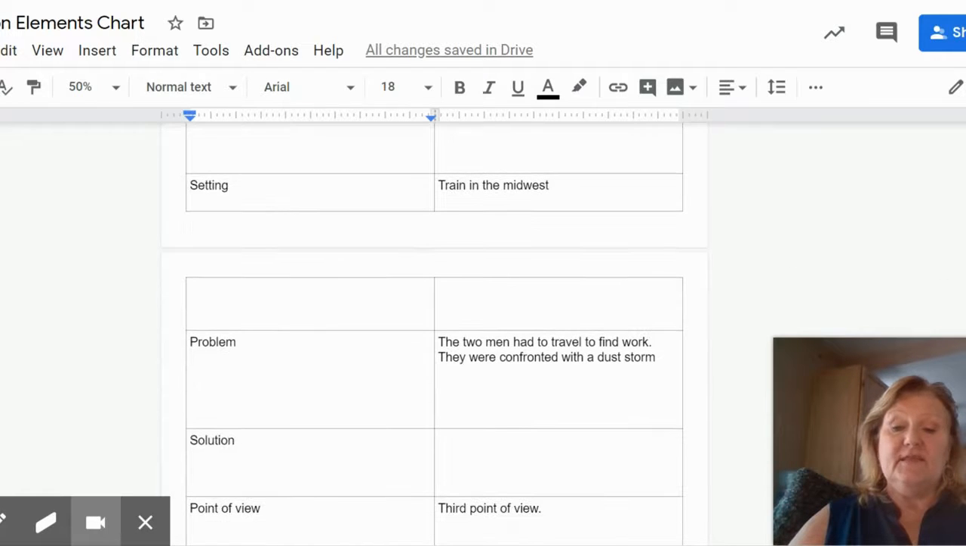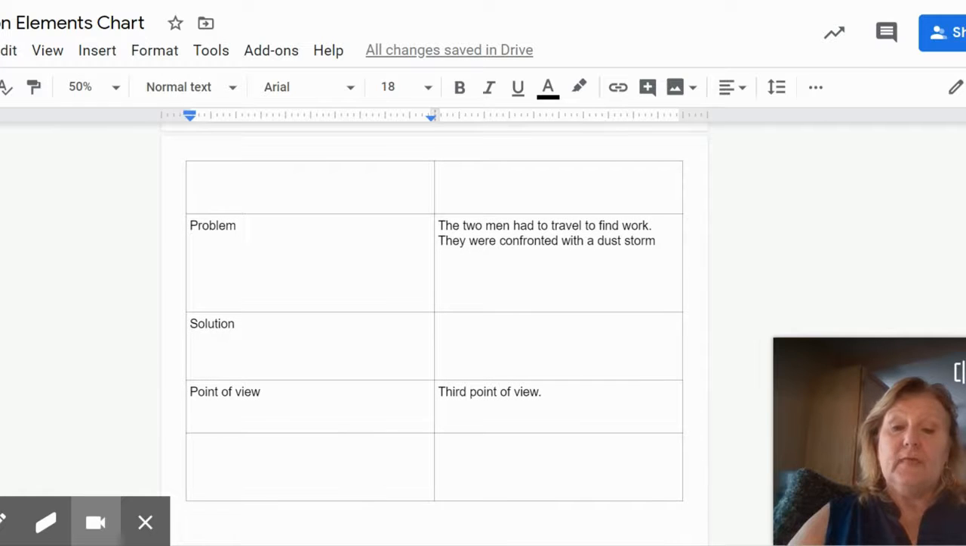The next element is the problem. The problem the two men had was that they were traveling to California to find work. Another problem that they had was that they were confronted with a dust storm. And then they were confronted with whether or not they felt that this was going to make any difference, them traveling all the way to California. The solution to that problem, they decided to continue to go on.